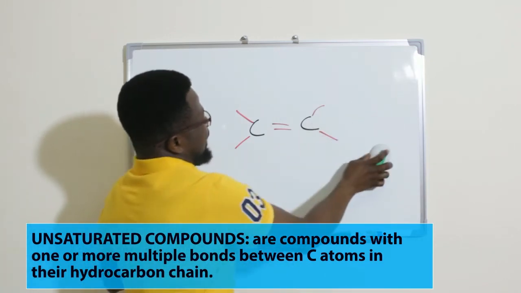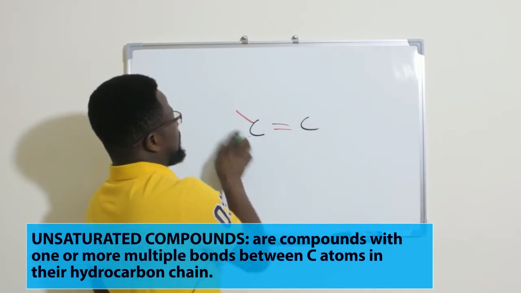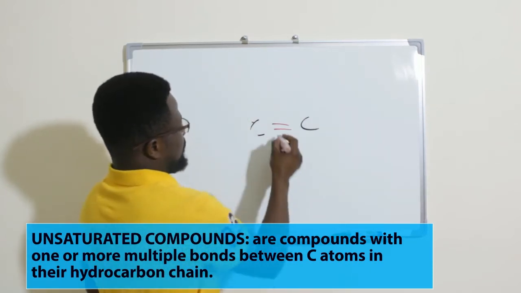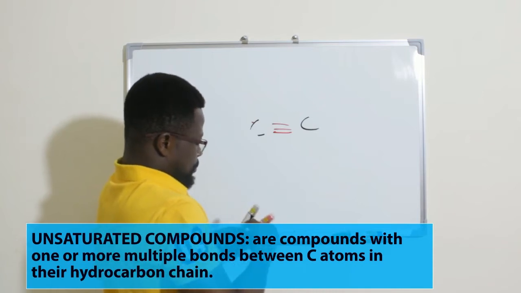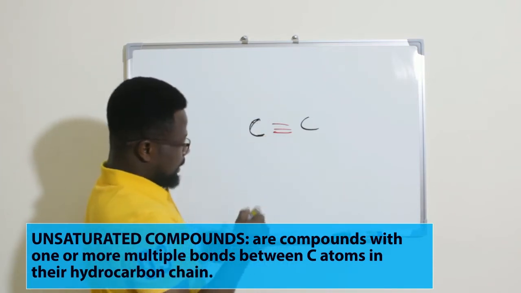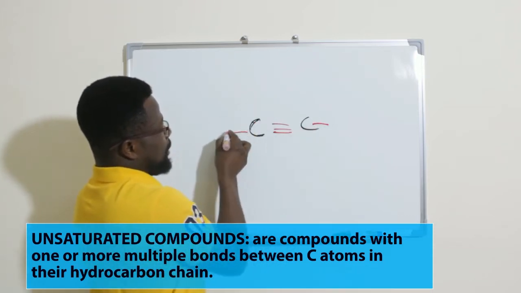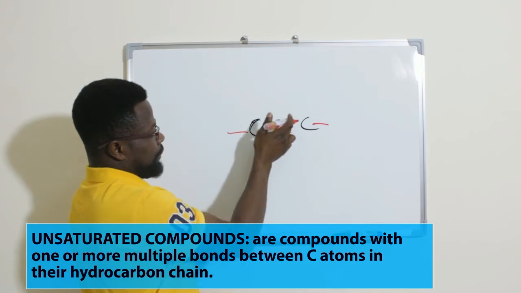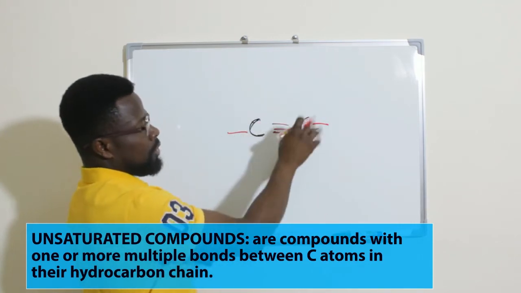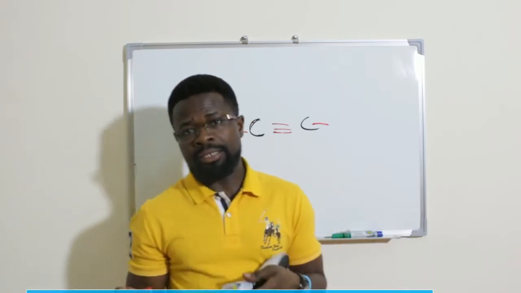We can also have something like this, where there is a triple bond between the carbon atoms. But remember that each carbon has to have 4 bonds: 1, 2, 3, 4, and 1, 2, 3, 4. Because this is a double bond, we say it is unsaturated.